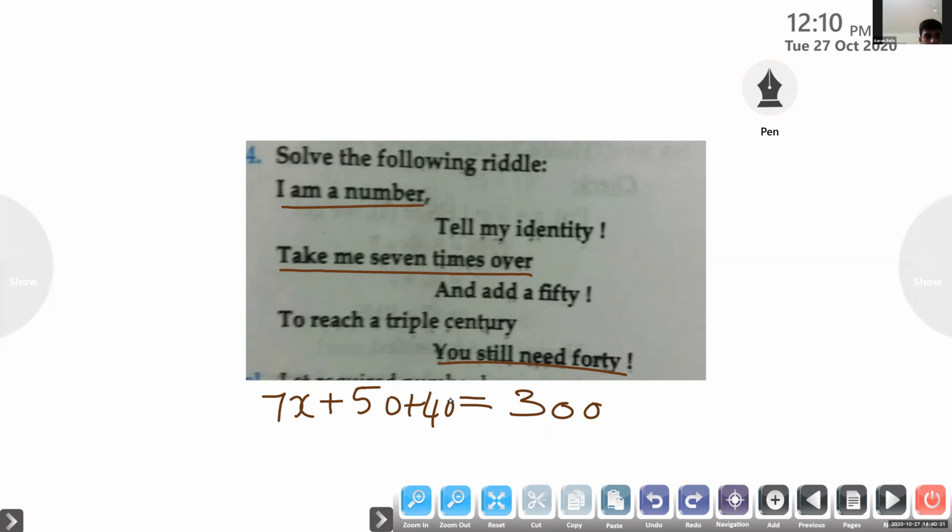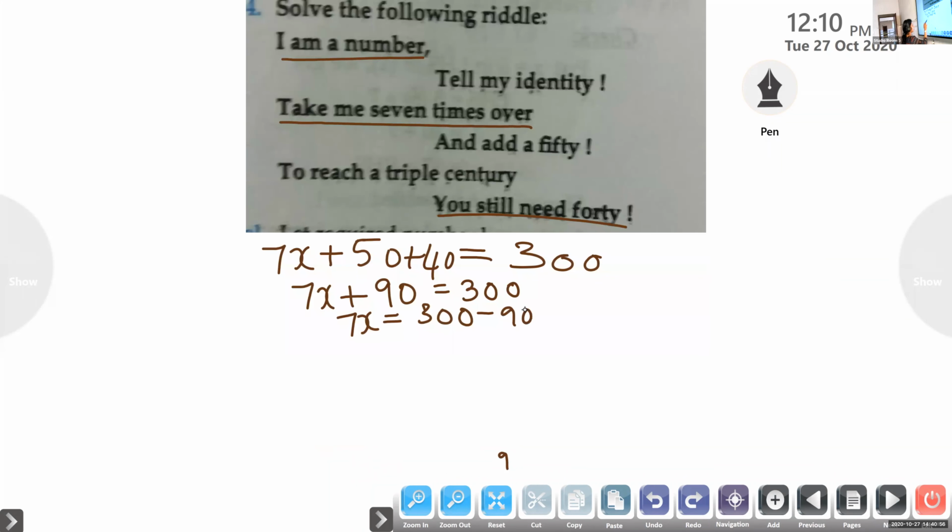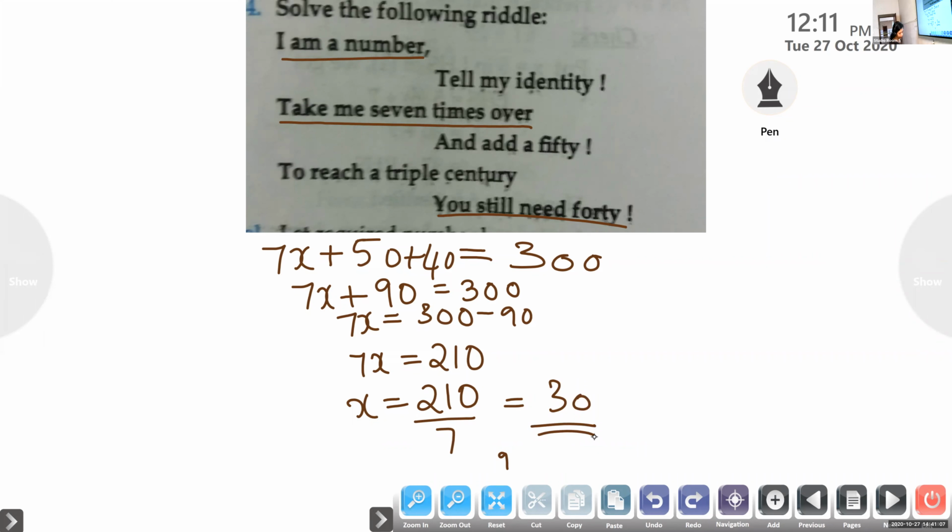50 plus 40 is 90. x is equal to 30. Correct. 7x plus 50 plus 40, so 7x you will get 300 minus 90. So what is it? 7x is equal to 210. Answer 30. Very good. 30 is the answer. Okay. So the number is 30. x is equal to 30.